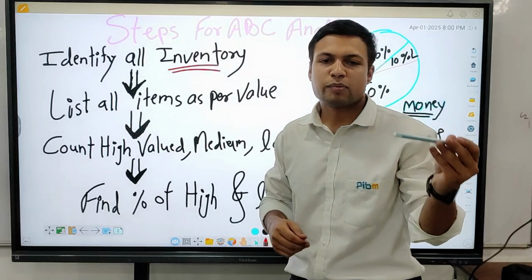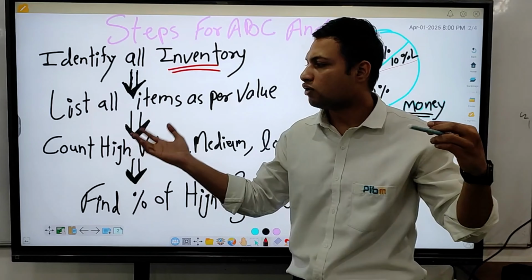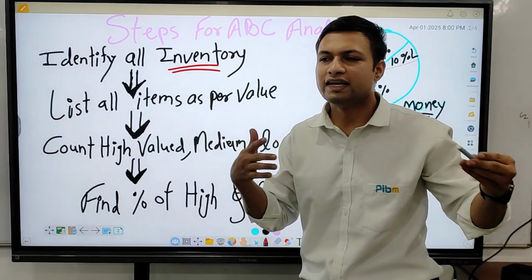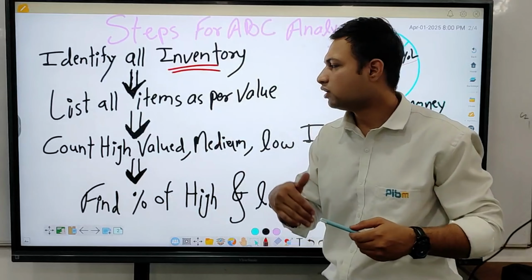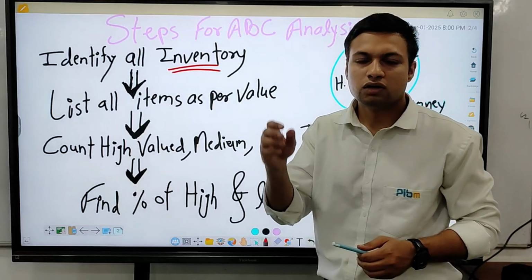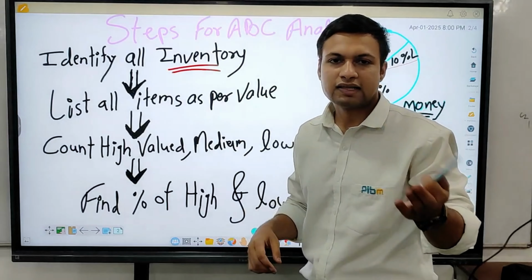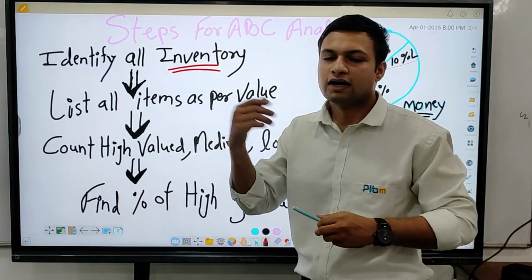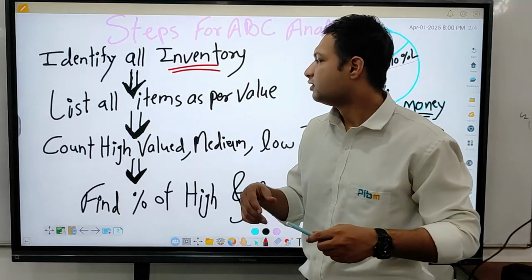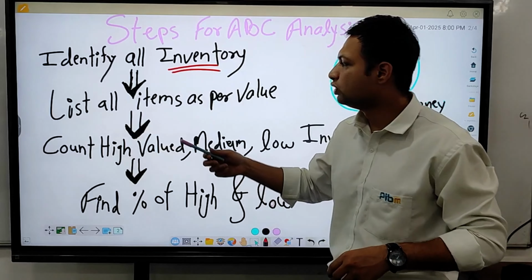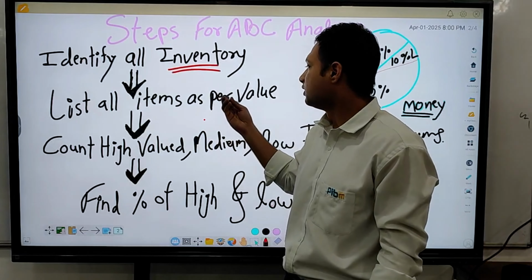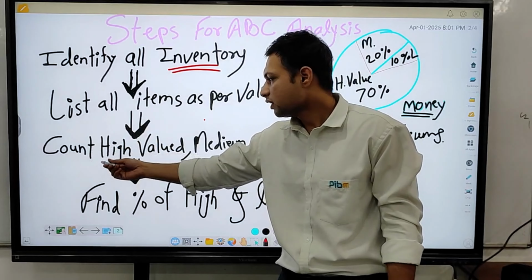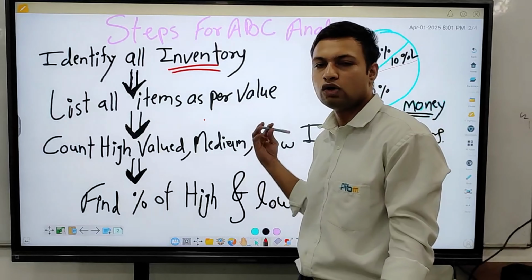In inventory there are pens, books, chargers, or any kind of inventory you are holding, and you know the value of each product, like the stand, the scale, the mouse, anything. You need to list those items and their value. Now you need to count high value, medium and low.